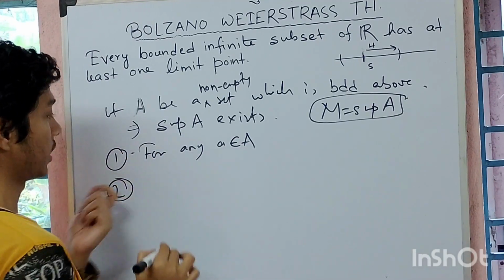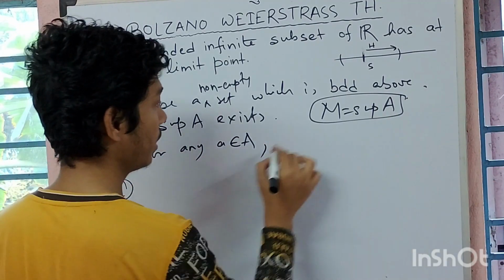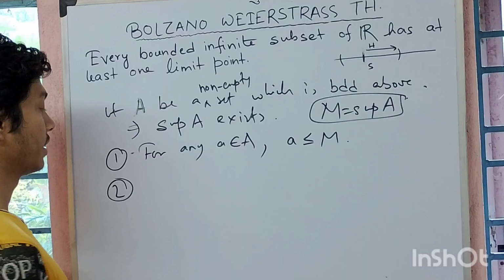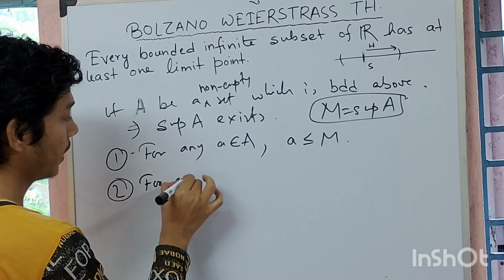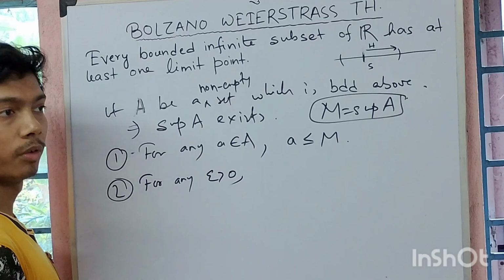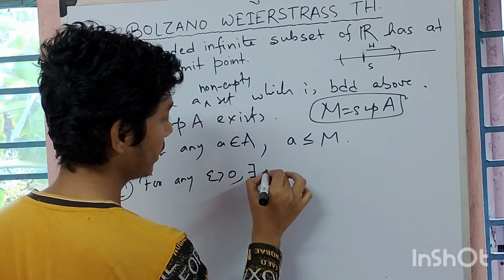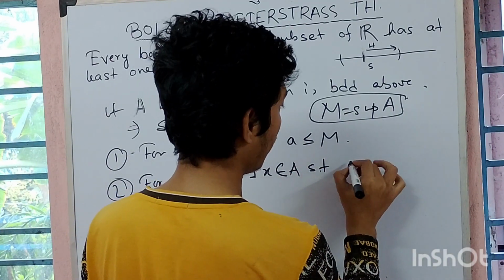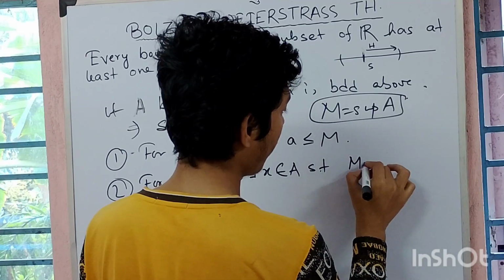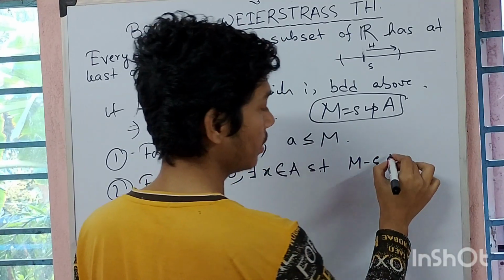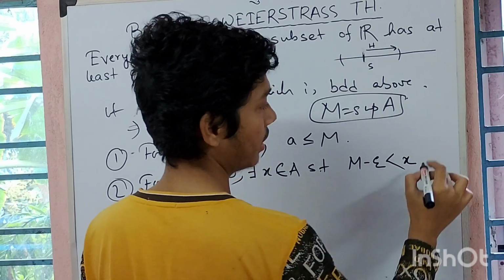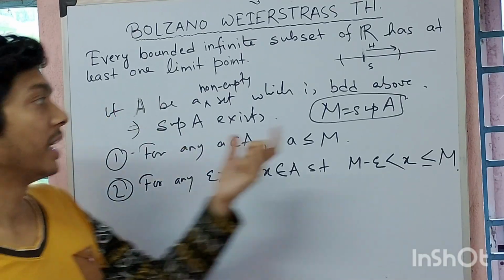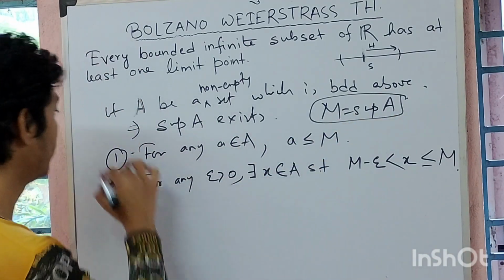First property: for any a belongs to A, a is less than or equal to M. Second property: for any epsilon greater than 0, there exists x belongs to A such that M minus epsilon is strictly less than x, and x is less than or equal to M. These two properties hold for the supremum of A. If M is the supremum of A, then these two properties always hold.